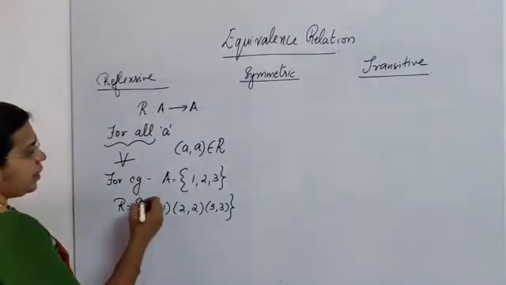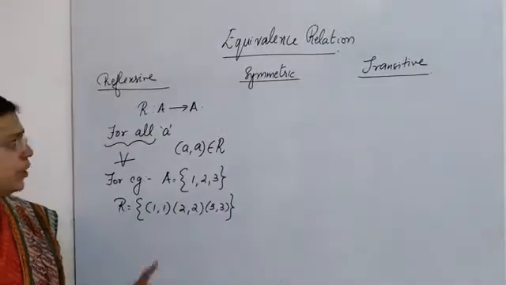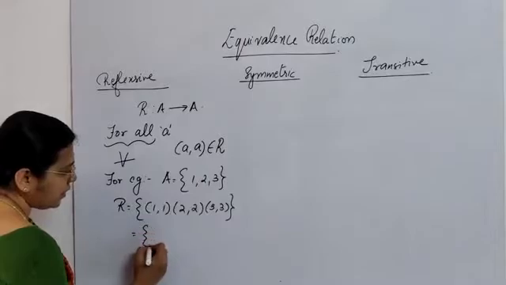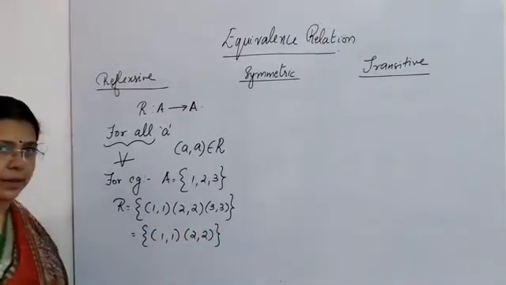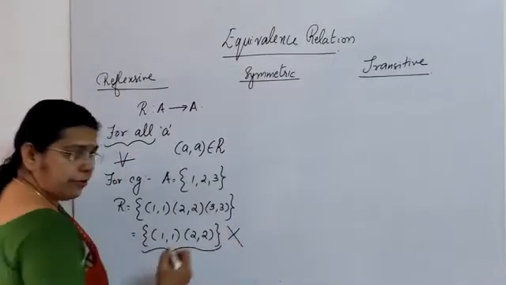Suppose I had another element 4 here, then I must have 4, 4 also here. Only then I can say that it is reflexive. Suppose I have a relation, say 1, 1 and 2, 2 only, and 3, 3 is not there. In this case, if I have a relation in this form, it is not reflexive.